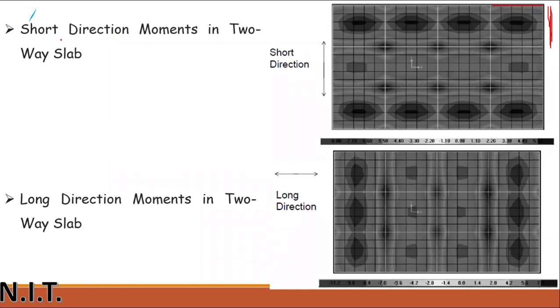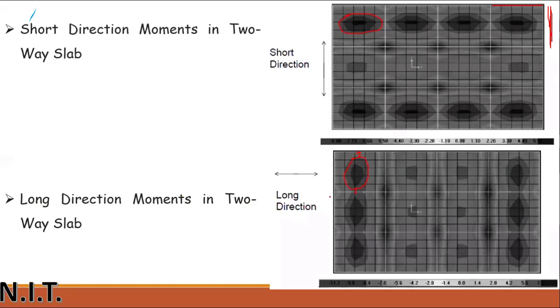So short direction moments in a two-way slab, you can see the moments are moving towards the shorter direction, and long direction moments in a two-way slab are moving in the long direction. Like this circle, this ellipsoid direction is the shorter direction, moving towards the shorter direction. And a long direction moment moves towards the long direction. You can see this ellipsoid half part is towards this long direction, and half part towards this direction.